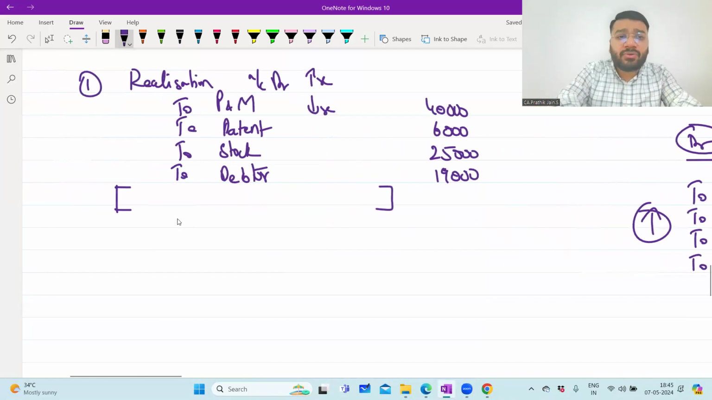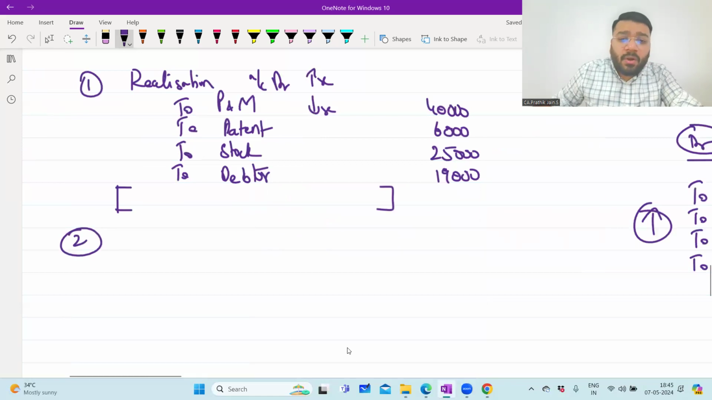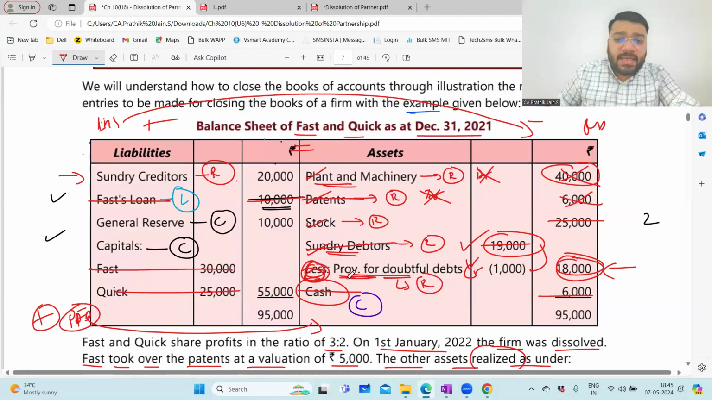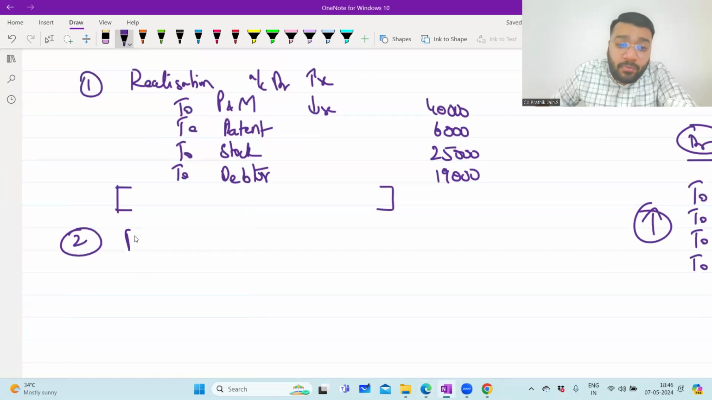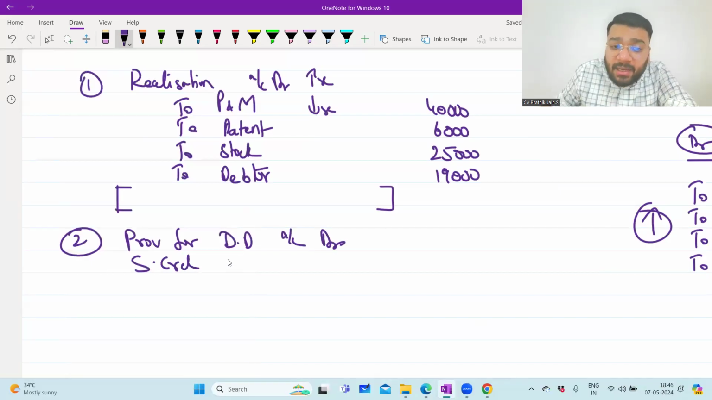Next, what are you supposed to do? Next is all the credit balance items, such as provision for doubtful debt, creditors. These both we need to transfer to realization account. So the provision for doubtful debt and the creditor is a credit balance item. To close the credit balance item, I have to put all of them in debit. So what is my debit, sir? It's a provision for doubtful debt account. I have to debit it, and sundry creditor account also I need to debit it.